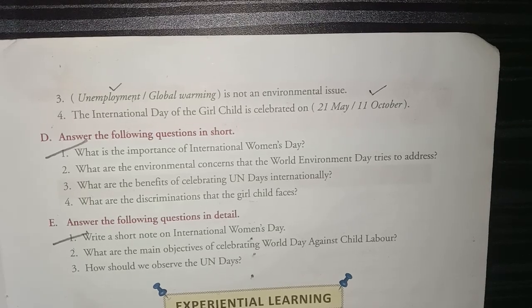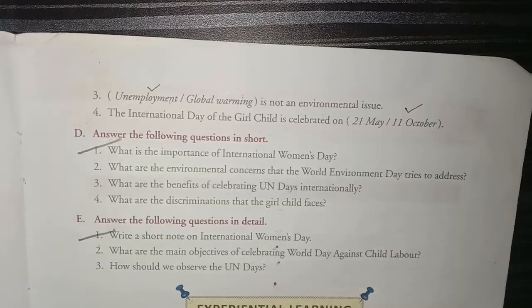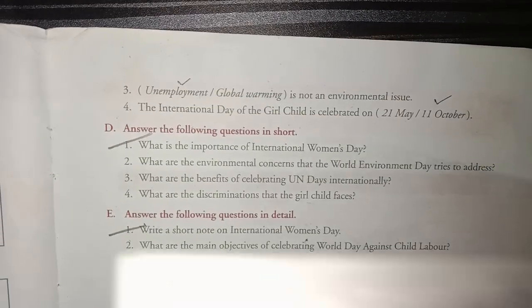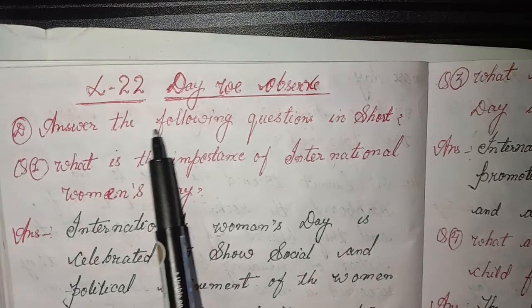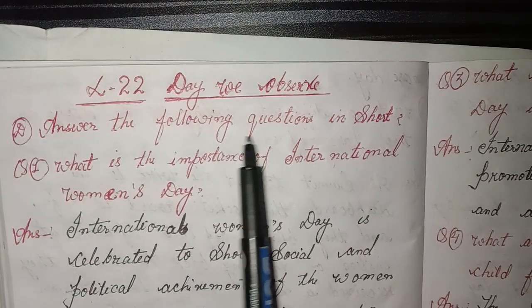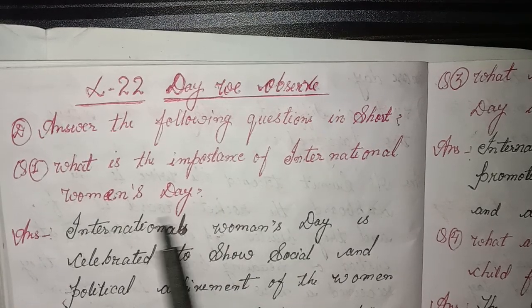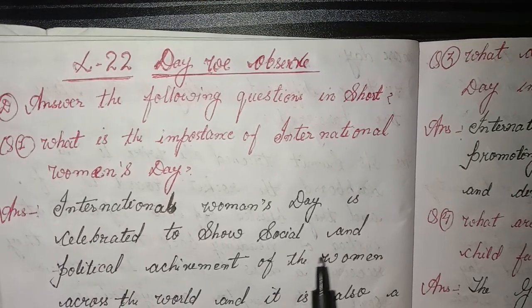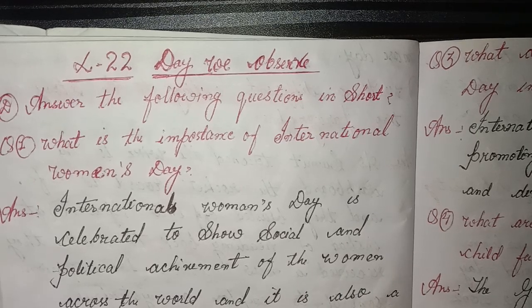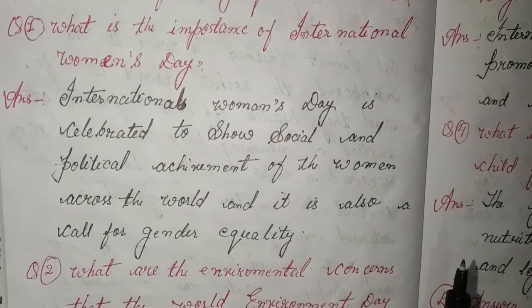I have done some questions in the book. After that, D and E, I will solve in the notebook. Chapter 22, Days We Observe. Answer the following questions in short. First, what is the importance of International Women's Day? Answer. International Women's Day is celebrated to show social and political achievement of the women across the world, and it is also a call for gender equality.